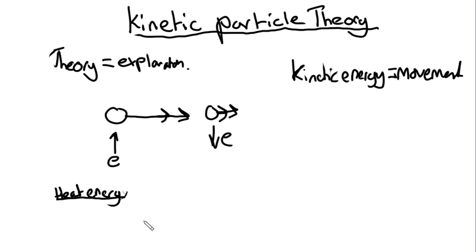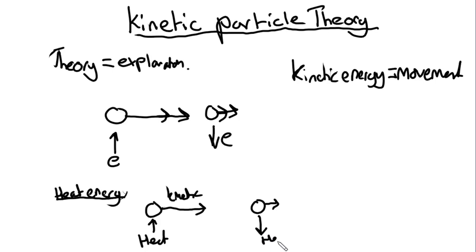So heat energy can be transferred to the particle, which is converted to kinetic energy of the particle. And then the same can occur if we remove heat energy from the particle. The kinetic energy will reduce, it will become less.